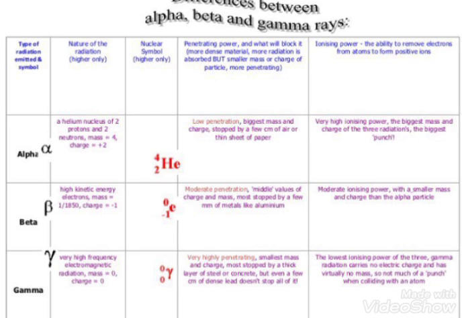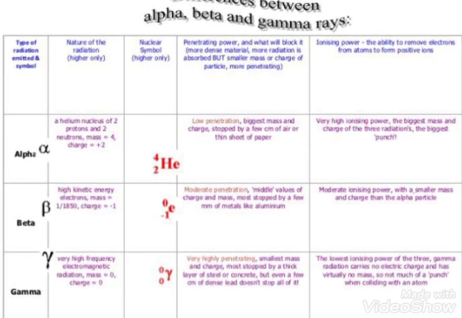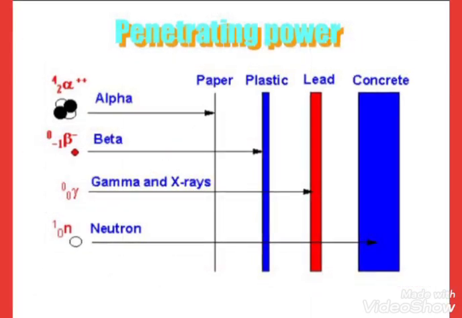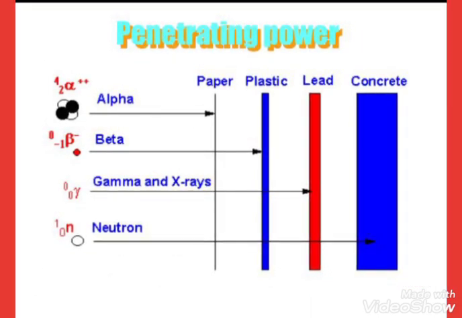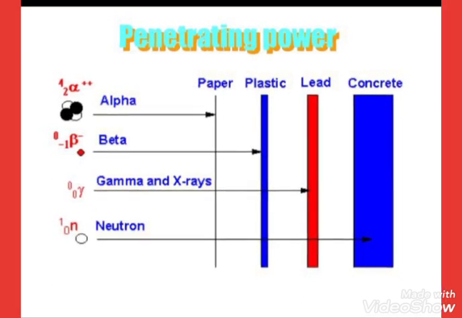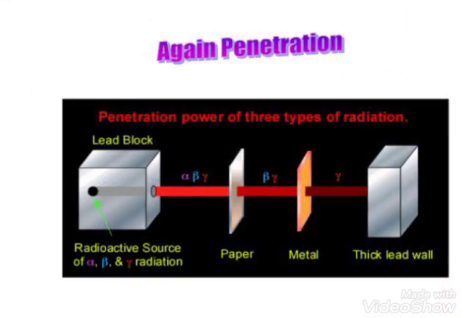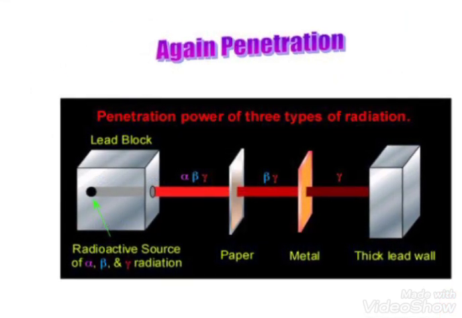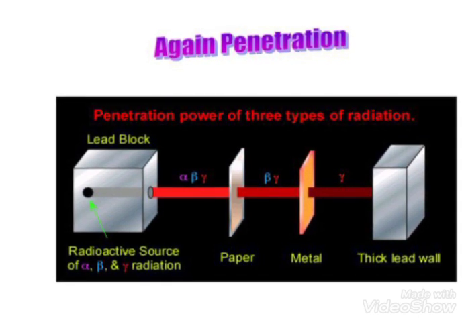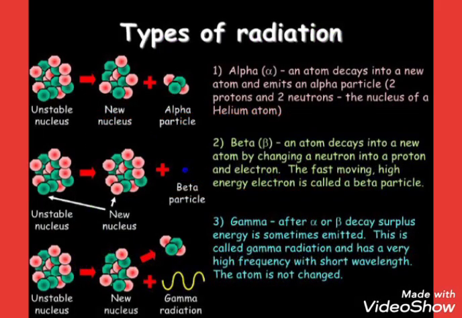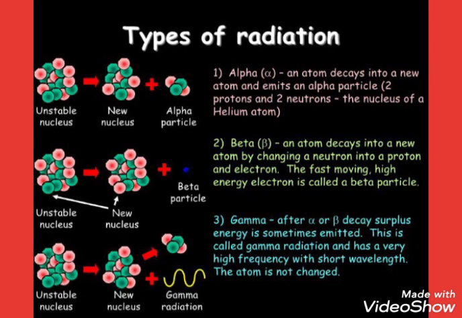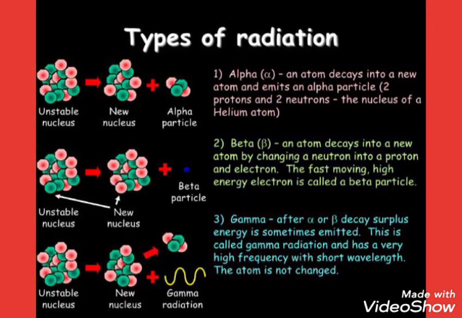What is alpha? The symbol is alpha and it has low penetration. Beta has moderate penetration. Gamma has high penetration. See the penetrating power: alpha is stopped by paper, beta by plastic, gamma by lead, and neutrons by concrete. The radiation passes through paper only for beta and gamma, up to metal only gamma passes, and up to a thick wall only gamma penetrates. These are the types of radiations.